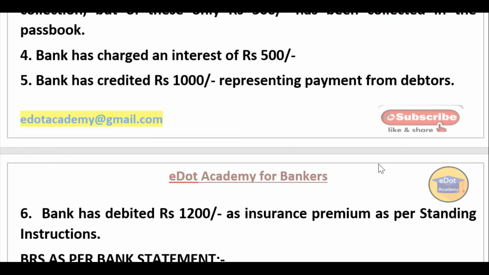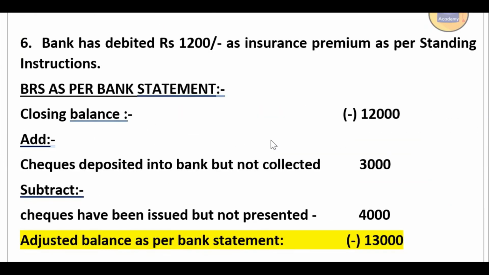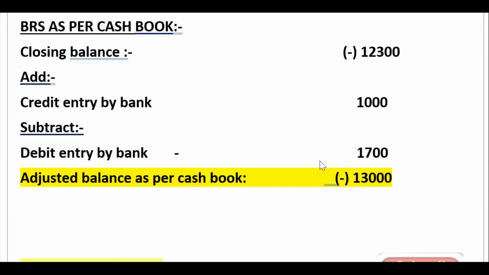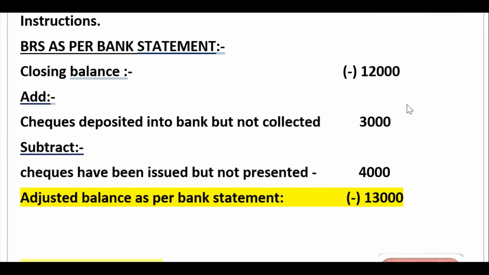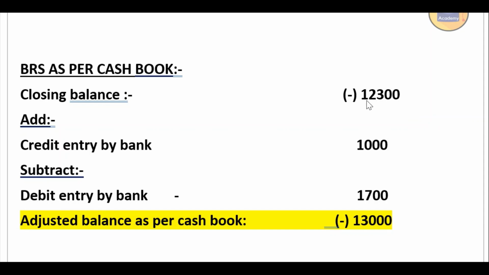Now we have combined these two entries here. The bank has debited 1,200 rupees, and the bank has also charged 500 rupees, so the total is 1,700 rupees. The bank has already debited, so now we have to make the entry in the cash book. Credit balance means subtract, so we have to subtract 1,700 rupees. There is no other entry. So 12,300 minus 1,700 is 14,000 rupees negative, and you add 1,000, so minus 13,000 rupees.